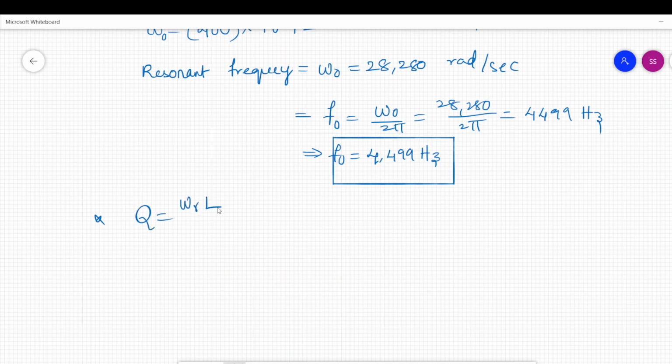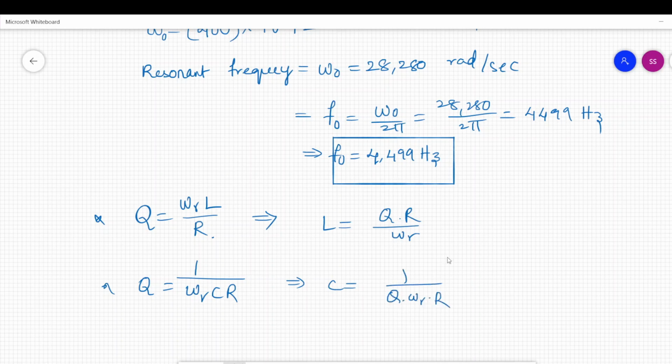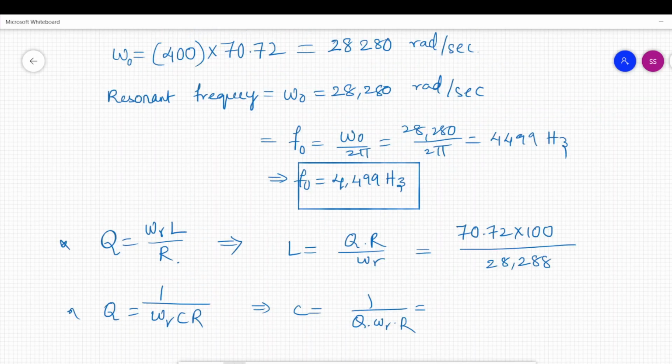Q factor is equal to omega r L by R, and it also equals 1 by omega r C R. From this you can obtain the inductor value, that is L equals Q into R by omega r, and C equals 1 by Q into omega r into R. If you substitute the values, Q is 70.72 into R is 100 by omega r is 28,280, you are going to get the value of inductor as 0.25 Henry.